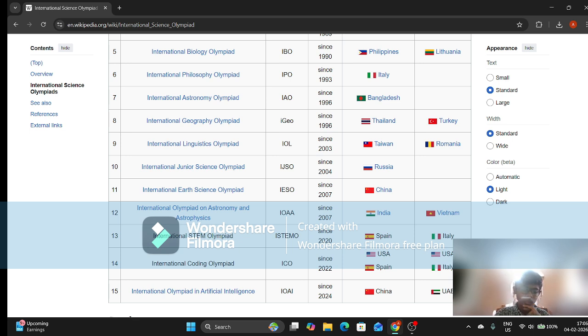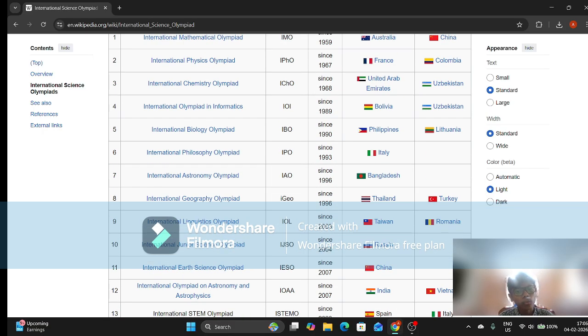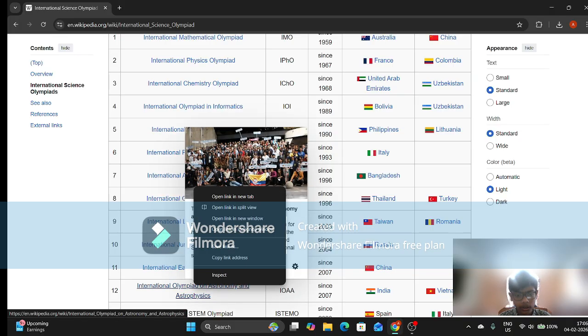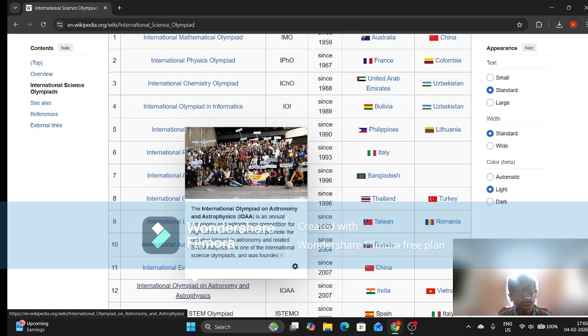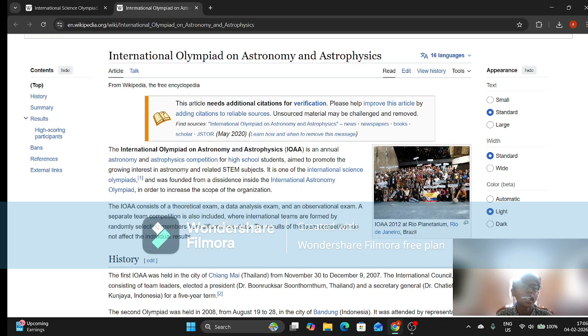So now we have completed AI. I've already explained philosophy and geography, so we are only left with earth science and this one, astronomy and astrophysics. So let me just open this. This is just a Wikipedia page, just to give you a bit more info on these, because these are not that famous as the main ones like IMO and IChO and IJSO. These are not that famous.